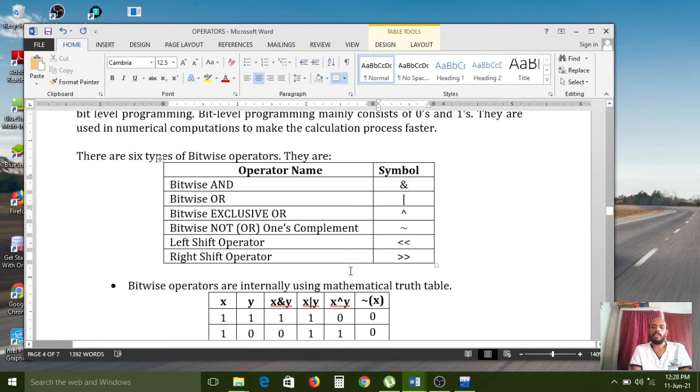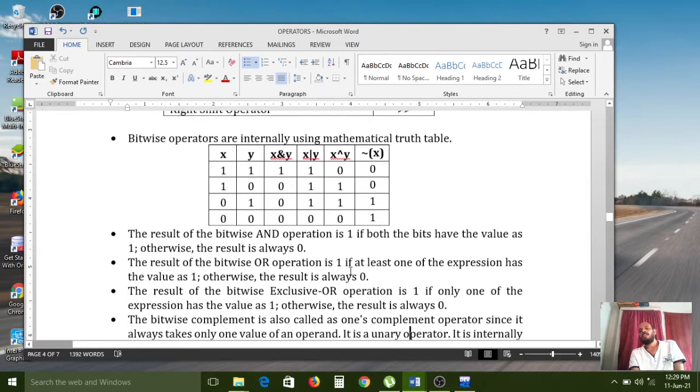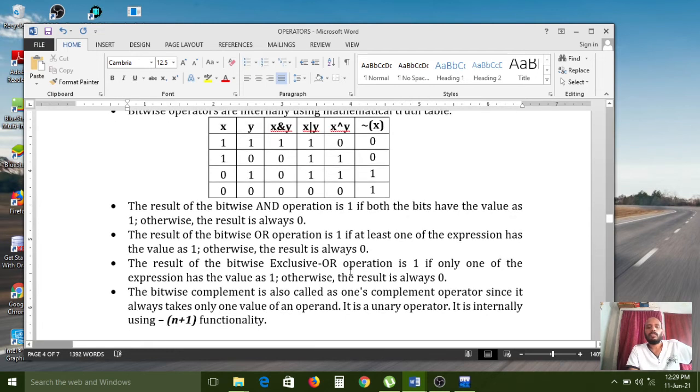Bitwise operators internally use a mathematical truth table. This truth table you already learnt in the 10th class. The sets concept is there, in which you use true or false conditions. So that is the truth table. In the 10th class you already learnt about this concept. So here also bitwise operators work based on that truth table only. Here how many columns do we have? 1, 2.